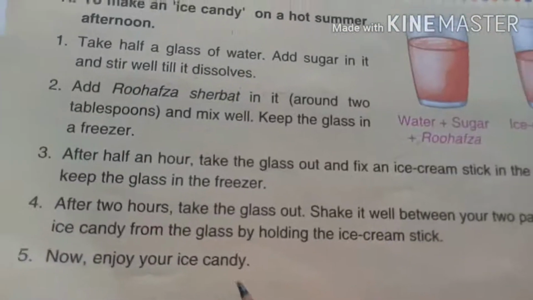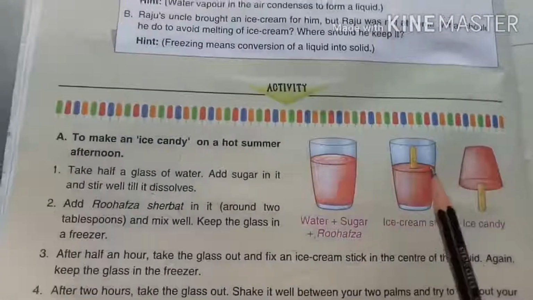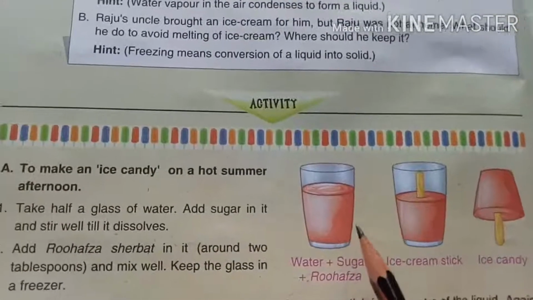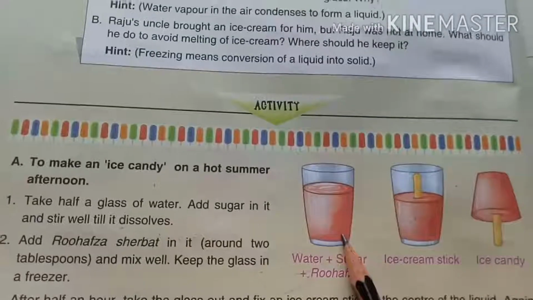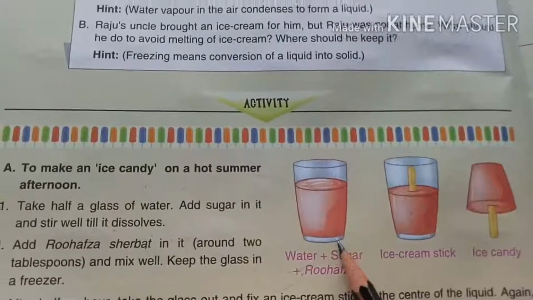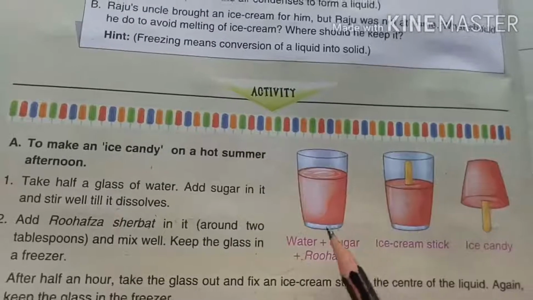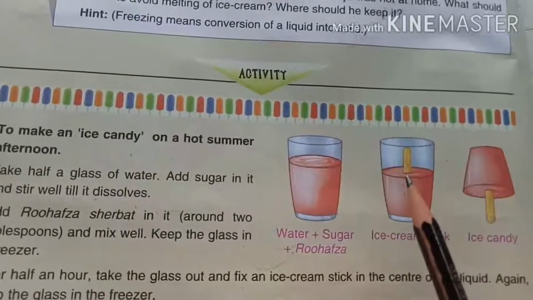So now you enjoy your ice candy, which is very simple, children. Take half a glass of water and add sugar. தேவையான அளவுக்கு சுகர் போட்டுக்கோங்க. And add sarbat 2 spoons. That's all. Mix it well. Keep it in freezer. ஃப்ரீசரில் வைங்க.